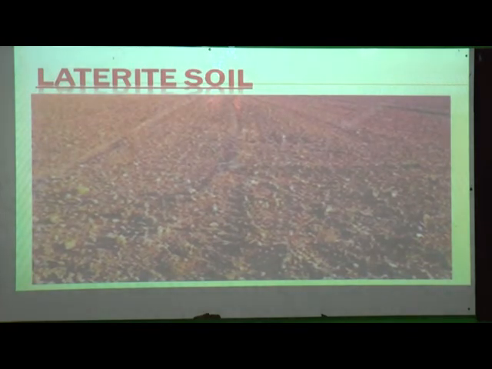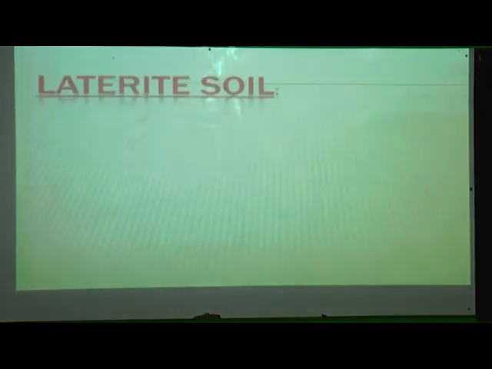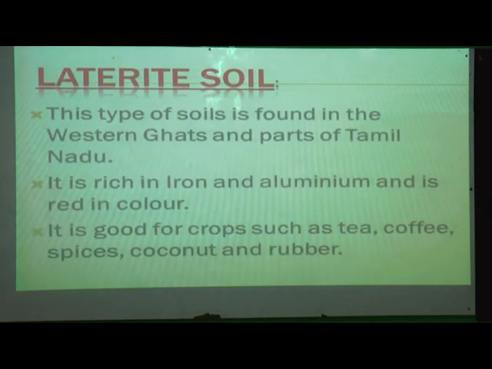Now next we'll come to laterite soil. This type of soil is found in the Western Ghats and parts of Tamil Nadu. So where can we find this type of soil, students? We can find it near the Western Ghats and parts of Tamil Nadu. It is rich in iron and aluminium and is red in color.